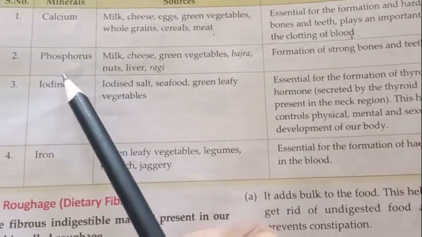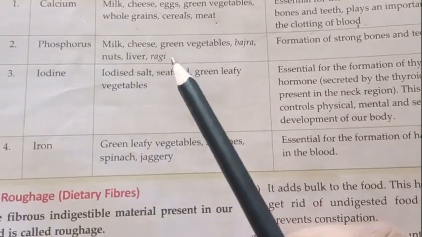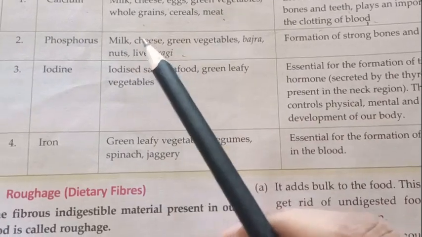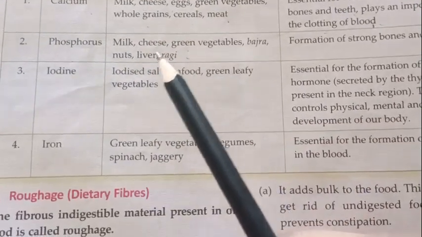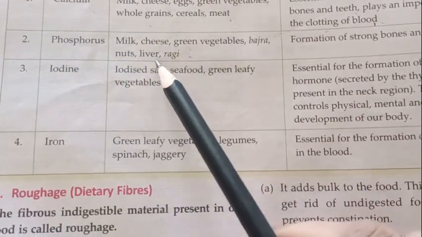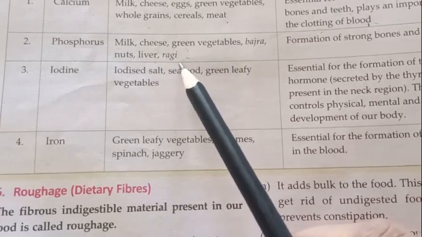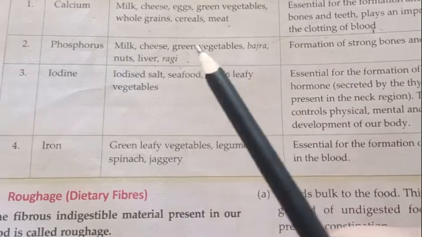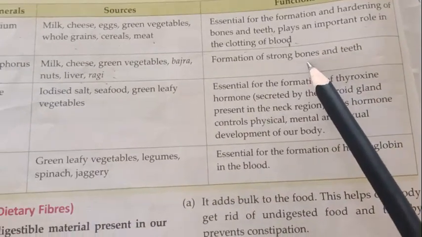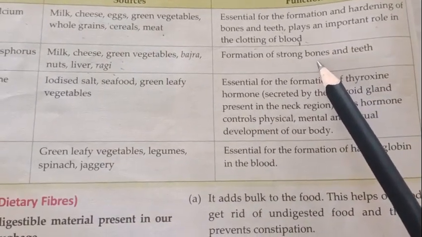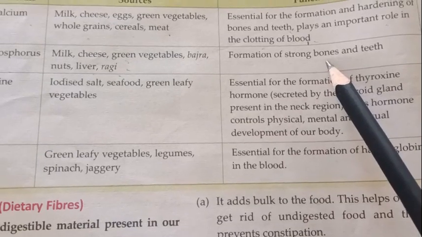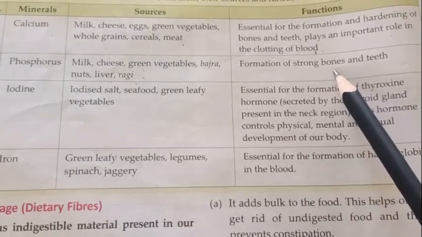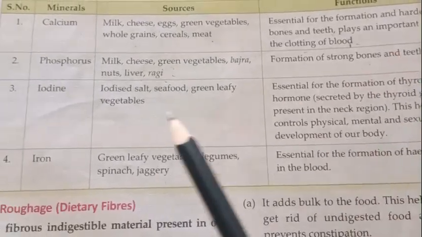Next one, phosphorus. Which foods are rich in phosphorus? Milk, cheese, green vegetables, bajra, nuts, liver and ragi. All these foodstuffs are rich in phosphorus. Next one, what is its function? Formation of strong bones and teeth. Okay, so phosphorus helps to form strong bones and teeth.